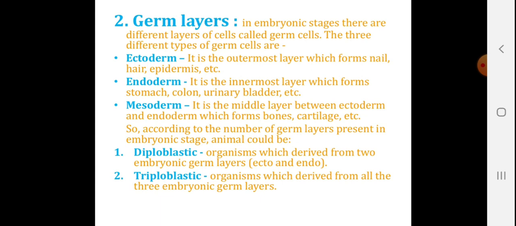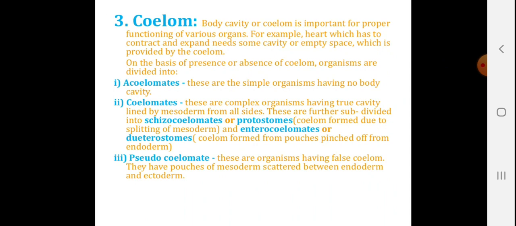According to the number of germ layers present in the embryonic stage, animals could be diploblastic, that is, the organism derived from two embryonic germ layers, ecto and endo, and triploblastic, the organism derived from all three embryonic germ layers.